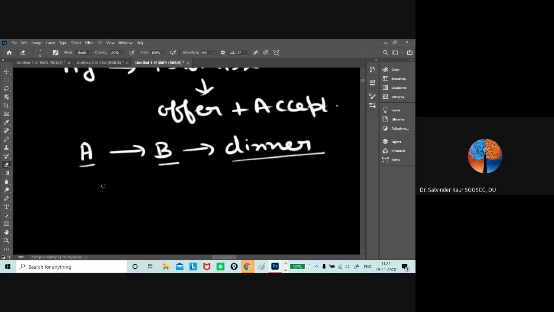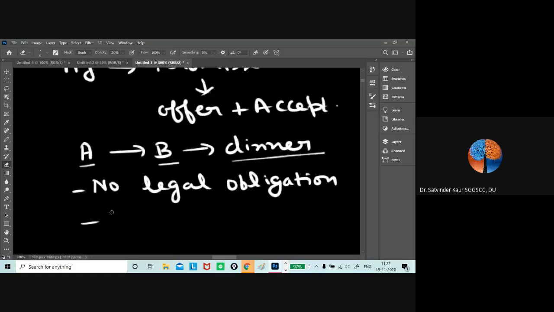But in this particular case, there is no legal obligation, right? It means that there was no intention to have any legal relationship. So unless the particular thing is recognized by law, or that obligation gives rise to legal binding, it cannot turn into a contract.